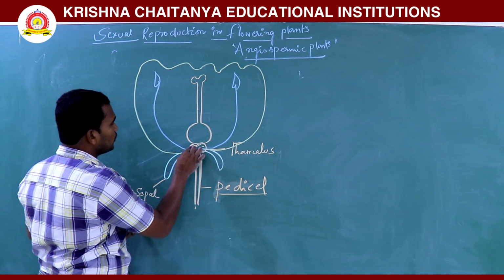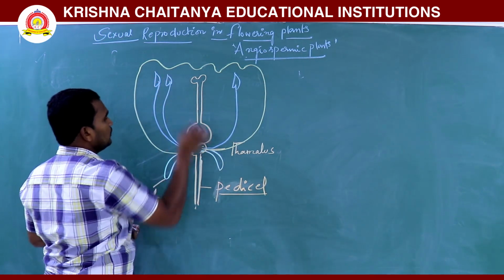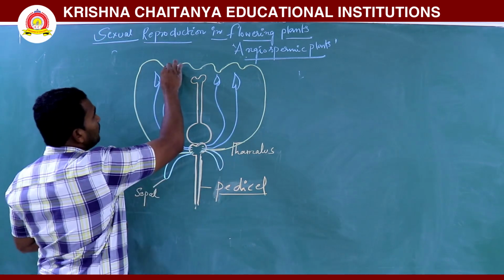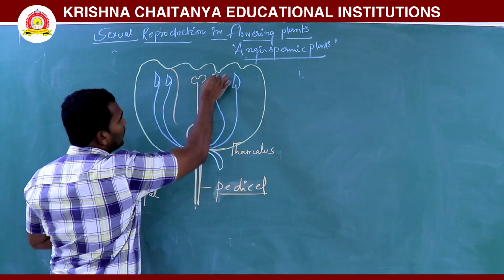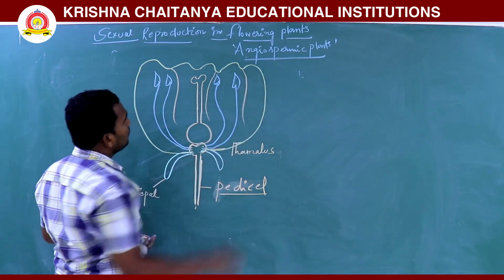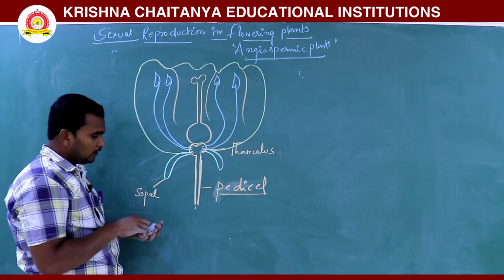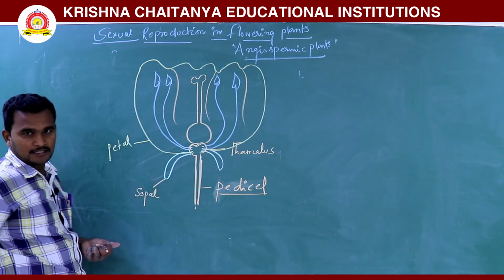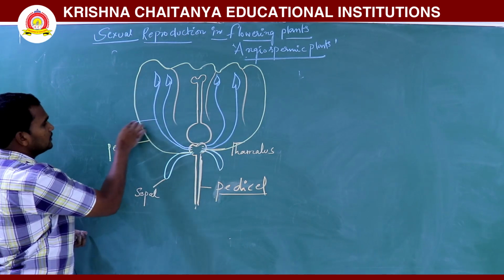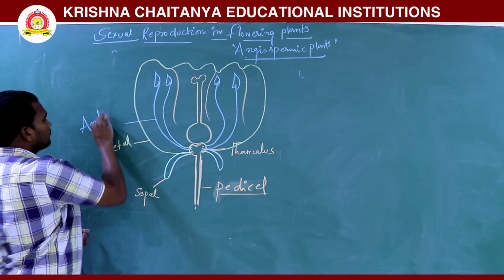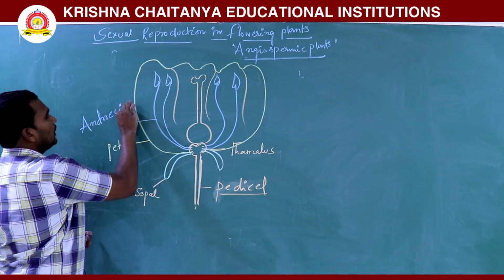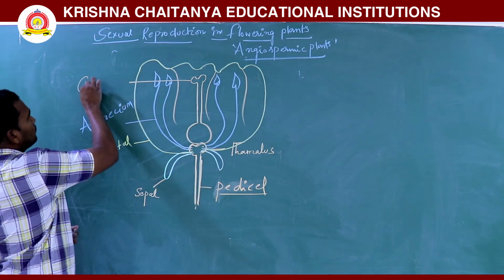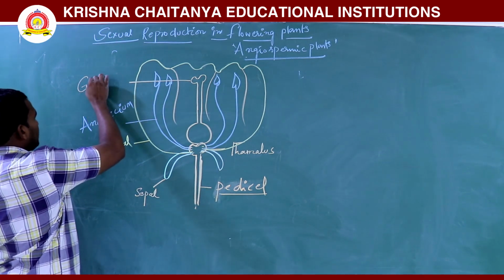I will draw two more parts also. This is another one, the stamens. These are all our petals. Sepals and petals. These are the petals. Next is the androecium. Next is the gynoecium.